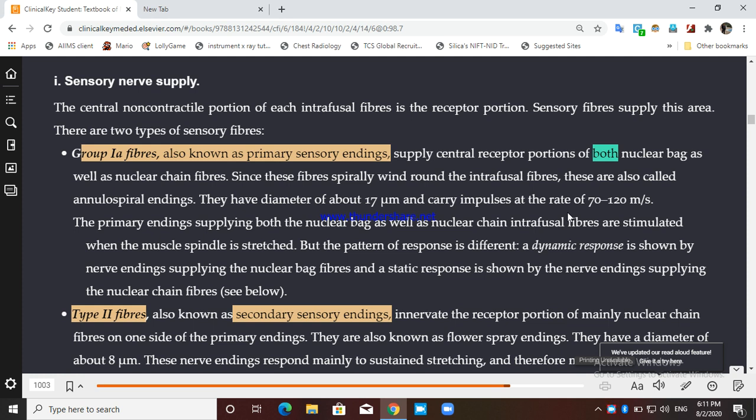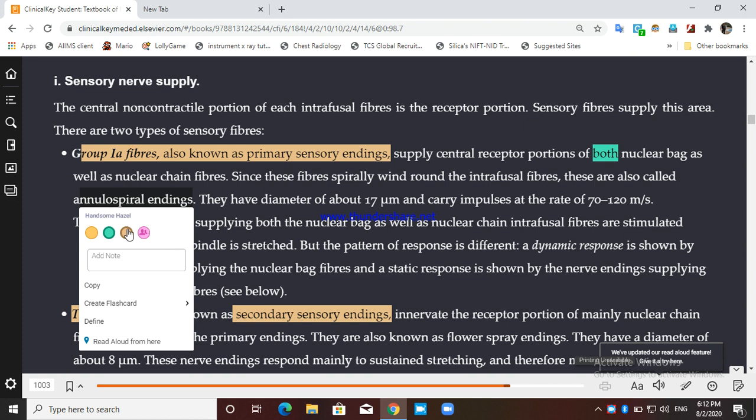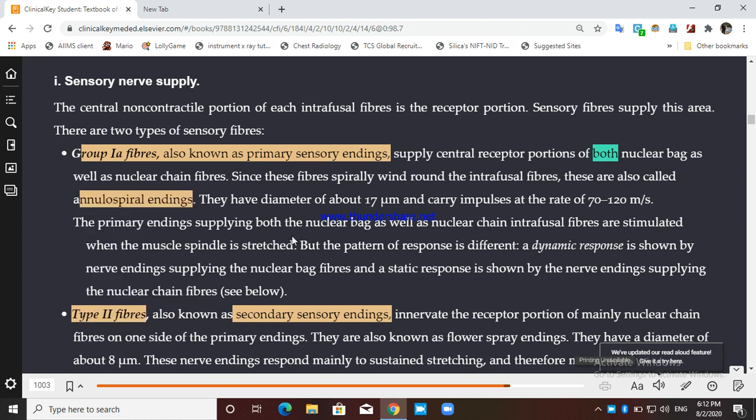Since these fibers spirally wind around the intrafusal fiber, they will attach and wind around spirally. So we say that the ending is of which type? Annulo-spiral ending. So the ending of group 1A fiber on the central portion of the nuclear bag fiber as well as nuclear chain fiber is annulo-spiral ending.